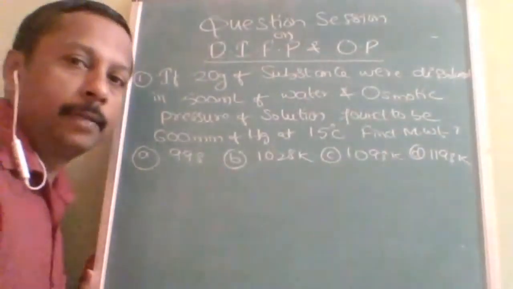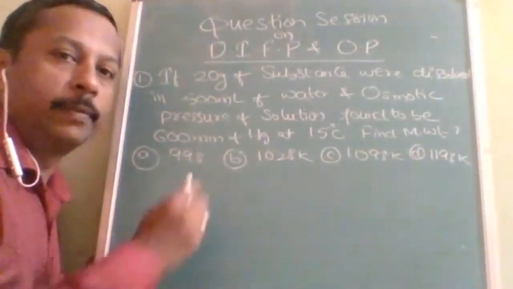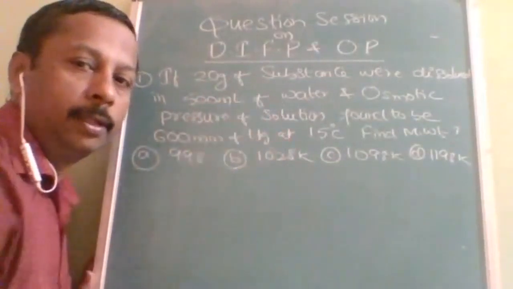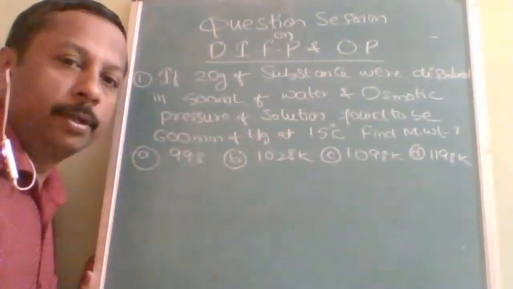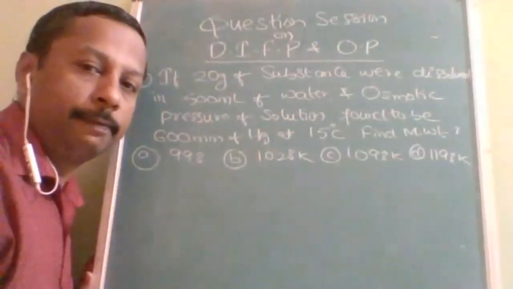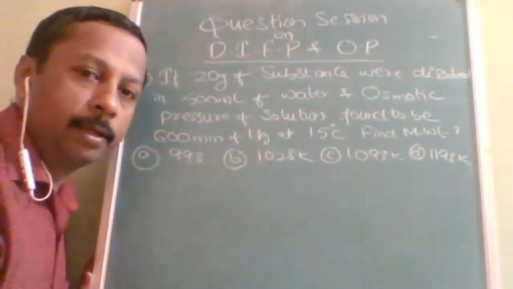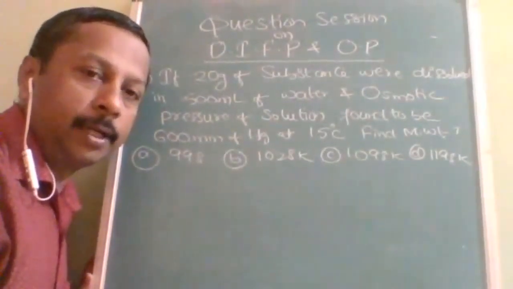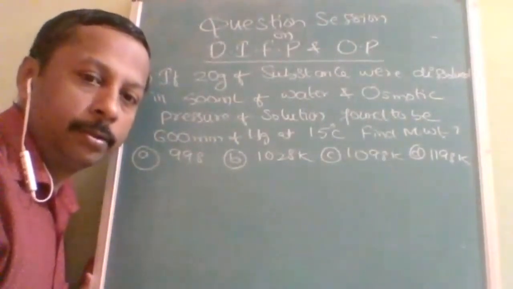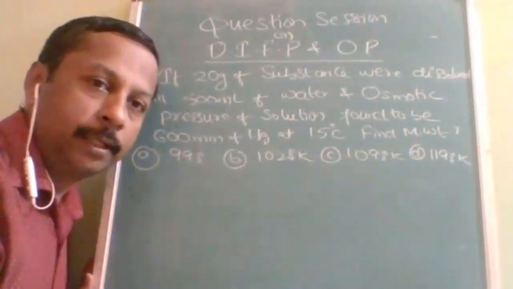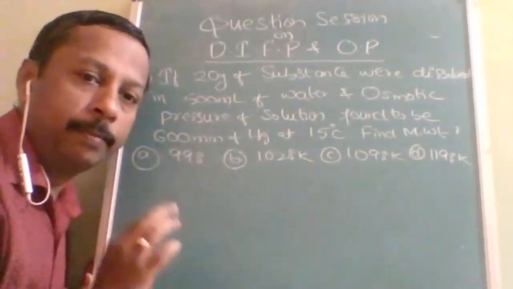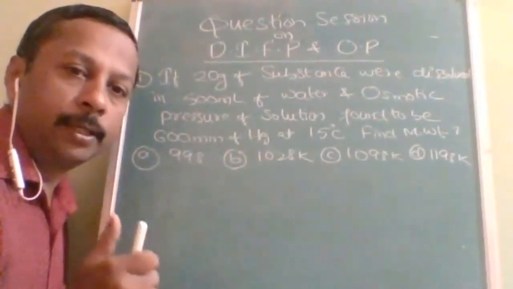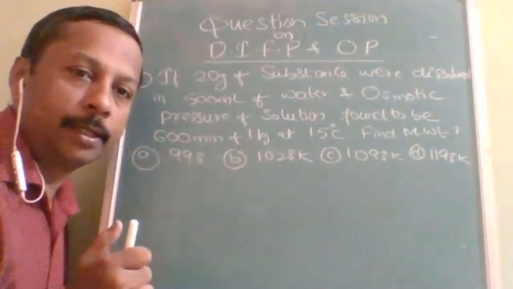Okay, so let us start with question number 1, where it is given that 20 grams of substance is dissolved in 500 ml of water, then the osmotic pressure of the solution is found to be 600 mm of Hg at 15 degrees Celsius. Find the molecular weight. This question appears very easy, but when you start solving you will get doubts. If you're feeling confident, I have given options also. Pause this video, solve it, then check with the options. All the best. I think you will get the correct answer.